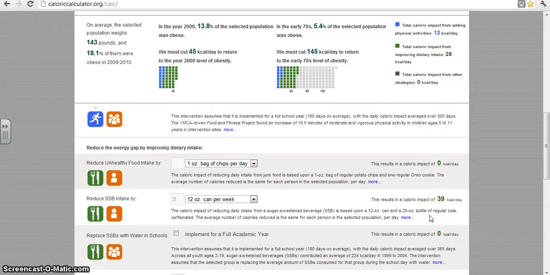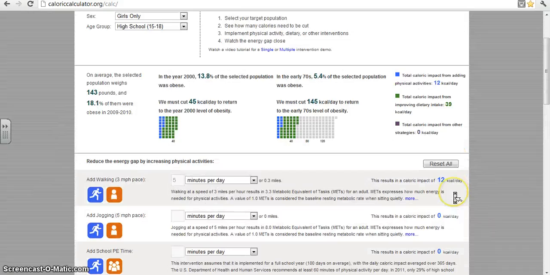You can see that by reducing 2 cans of soda per week, you'll reduce a total of 39 kilocalories on a daily basis, and by adding a 5-minute walk, there's a caloric impact of 12 kilocalories per day. The chart above shows the impact of these two interventions in different colors.